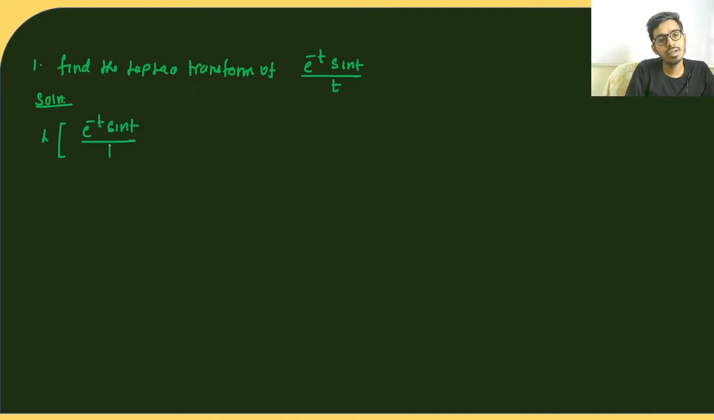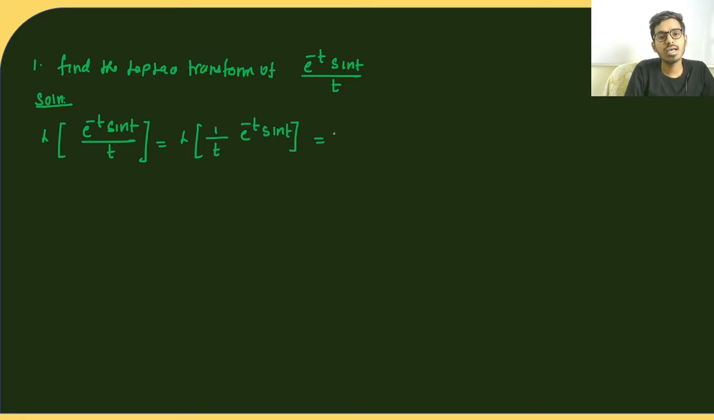Now we're going to do some problems based on this property. The first is: find the Laplace transform of e power minus t into sine t divided by t. So you can see we need to find L of e power minus t sine t divided by t. It is of the form L of 1 by t into f of t. So here my f of t is e power minus t sine t.